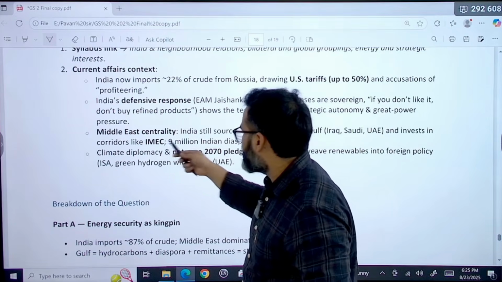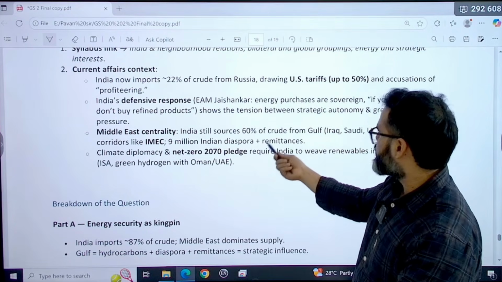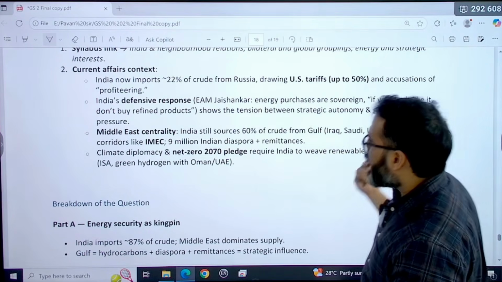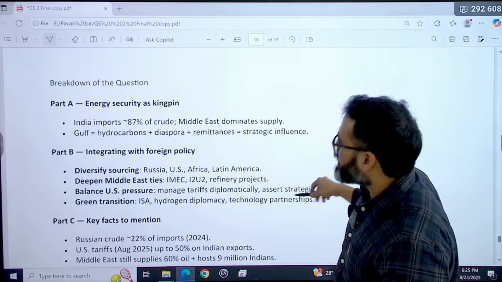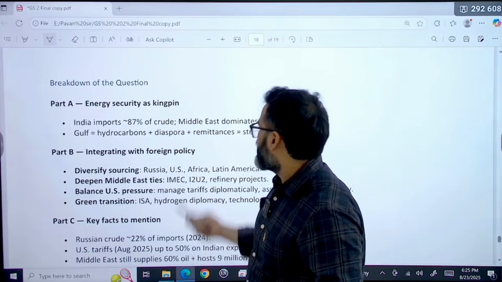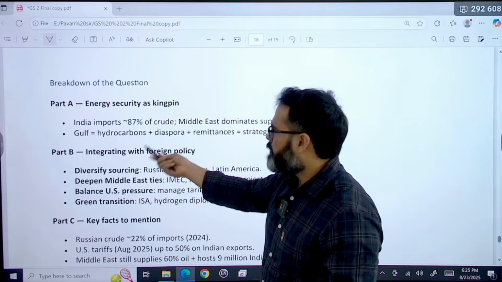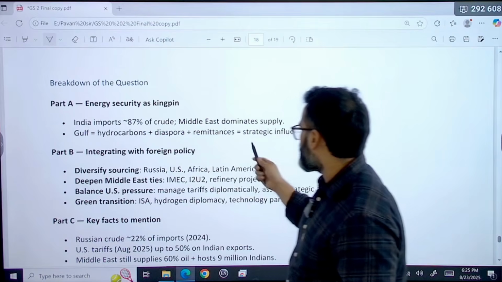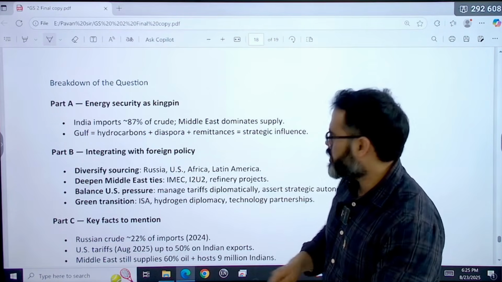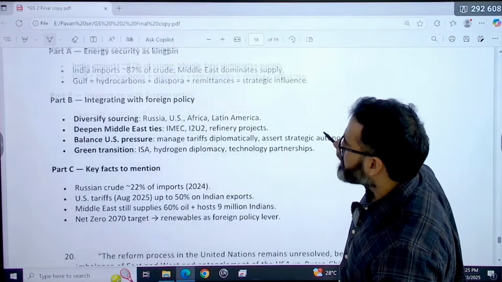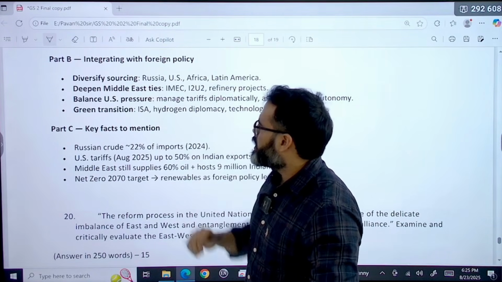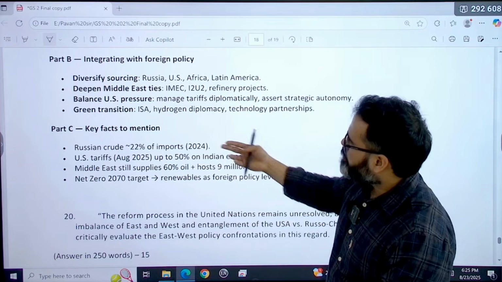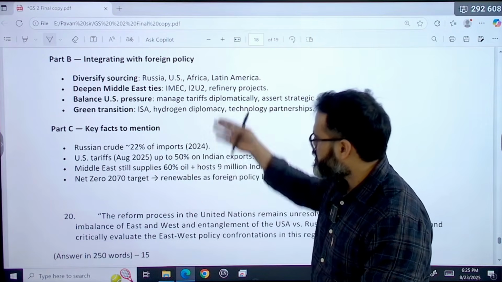Then, for example, Middle East centrality: India still sources 60% of crude from the Gulf, and corridors like IMEC. So that is the reason energy security is a kingpin, because India imports 87% of crude. Middle East is the dominant supply. Gulf hydrocarbons plus diaspora plus remittances equals strategic influence. Integrating with foreign policy means diversifying sources like Russia, US, Africa, हर जगह से ले लो, deepen Middle East ties, and balance US pressure, also green transition. That is a key fact you can mention.